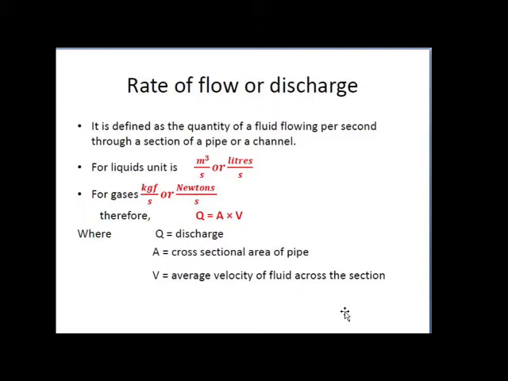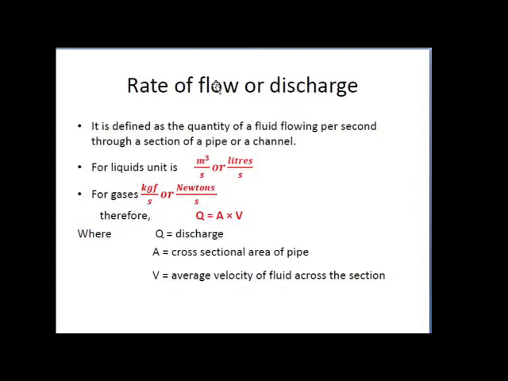And in the case of a compressible fluid, the rate of flow is usually expressed as the weight of the fluid flowing across the section. So for liquids the unit is meter cube per second or liter per second, and for gases the unit is kgf per second and newtons per second.